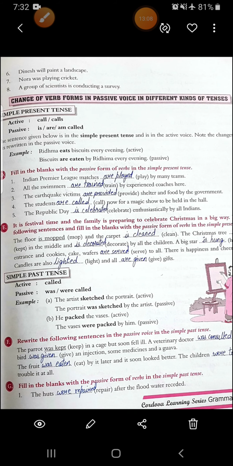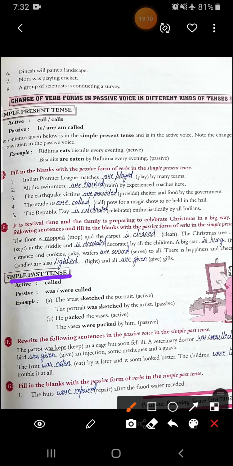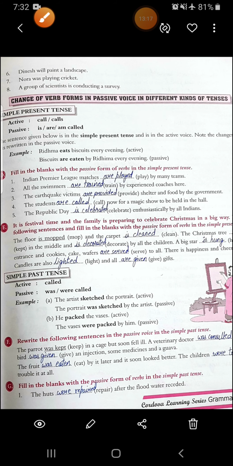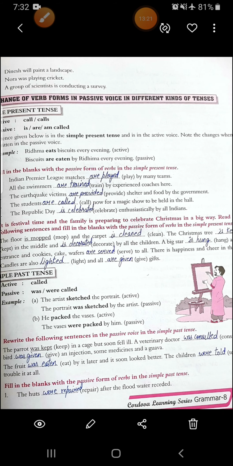The next is simple past tense. You know, in active it is in the form of called and in passive was, were, called. See the examples. The artist sketched the portrait. What will be the answer in passive form? The portrait was sketched by the artist. See the B part. He packed the vases. The vases were packed by him.